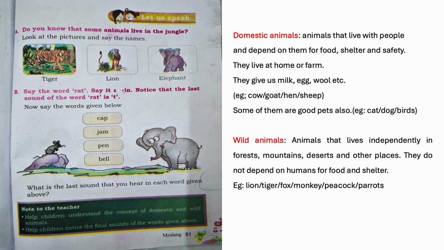What are wild animals? Animals that live in the forests, mountains or deserts and other places are called wild animals. They live independently. They do not depend on humans for food and shelter. They find out their own food and shelter, and they live freely in nature.